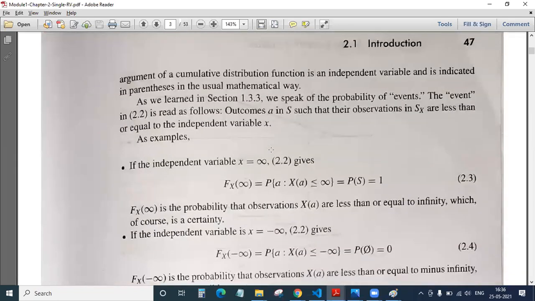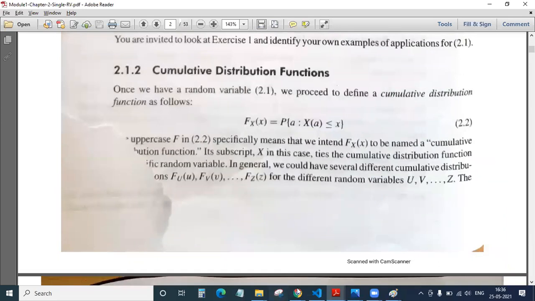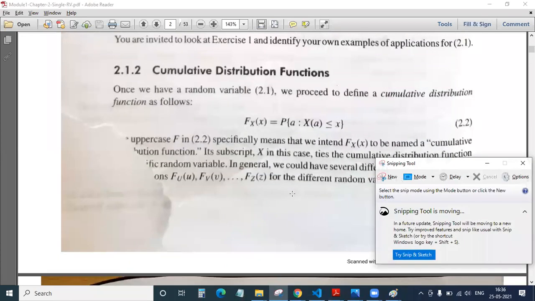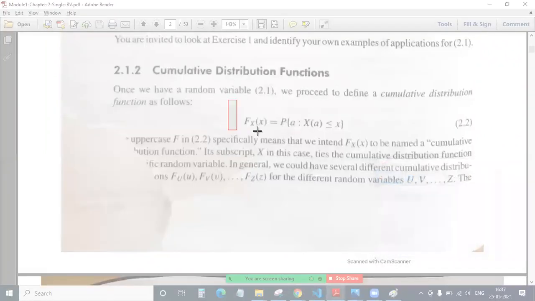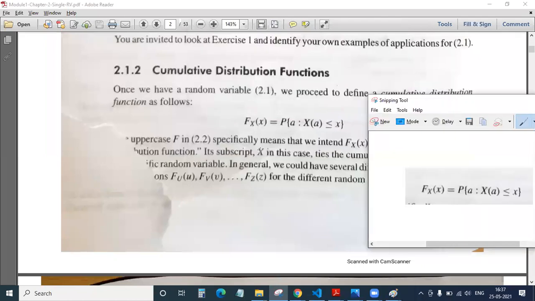Next, we'll try to study some of the properties of your random variables, that is, the CDF. Now, let us keep this 2.2 on the side here, so that if you want to see it, we can see it.